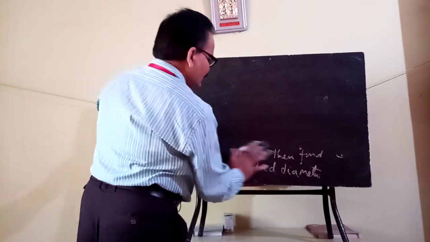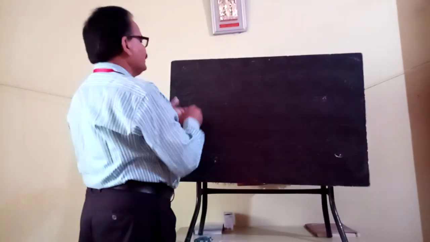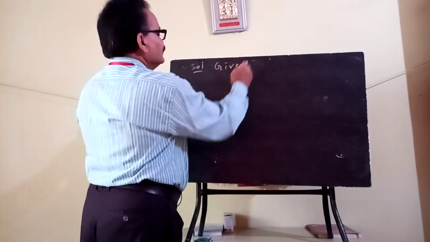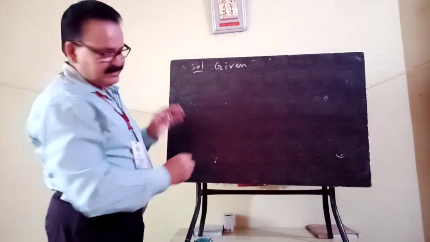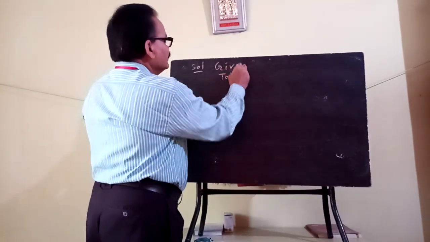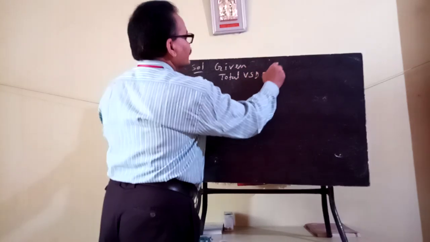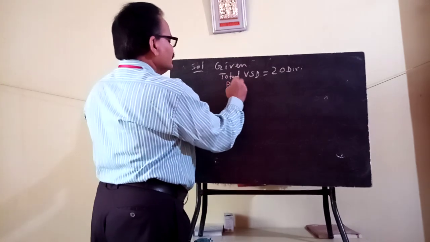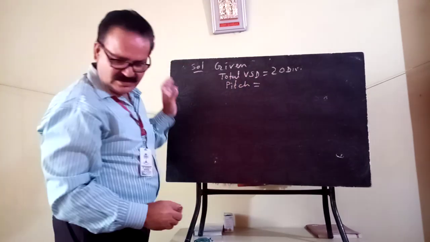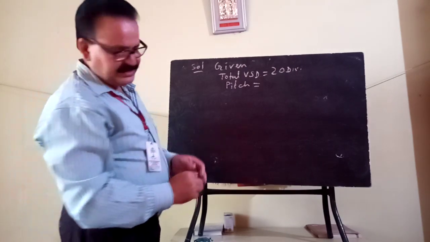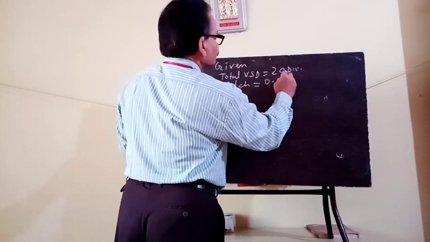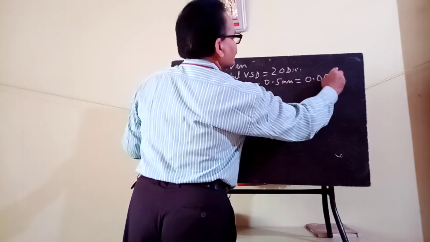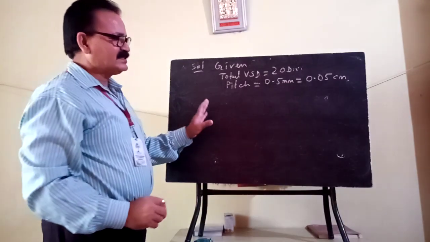So what is your given part? In the solution, you see, total VSD is 20 divisions. The pitch of the main scale is 0.5 millimeter, meaning 0.05 centimeter. Is it clear?